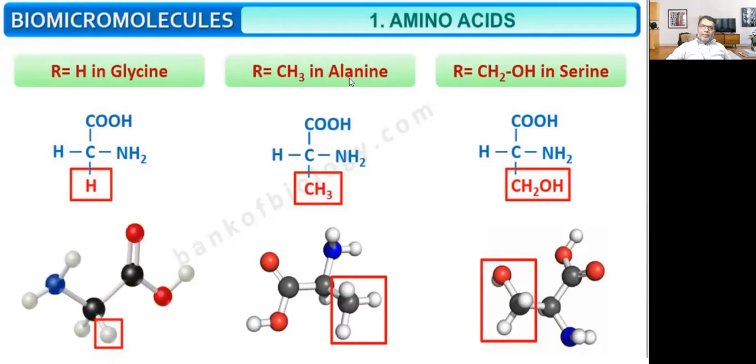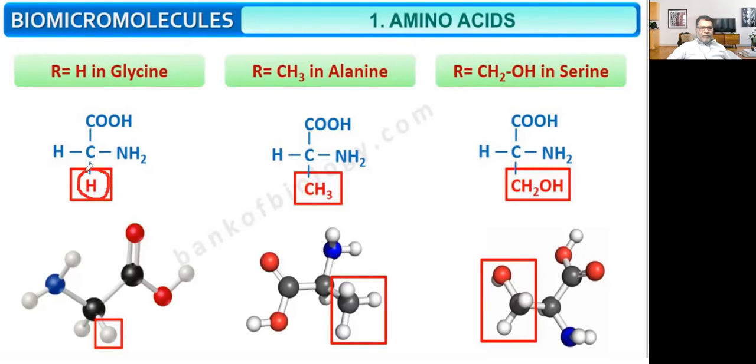So some examples of amino acids: the first is glycine, the second is alanine, the third is serine. Here the amino group is there, the carboxylic group is there, and hydrogen. These three groups are the same in all. Carboxylic group, amino group, and hydrogen. So there is a variable group.